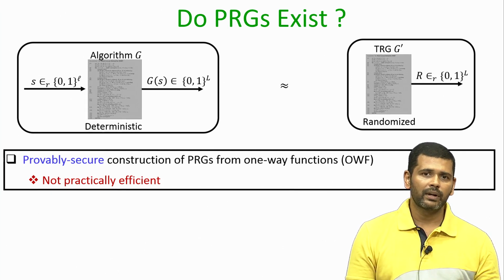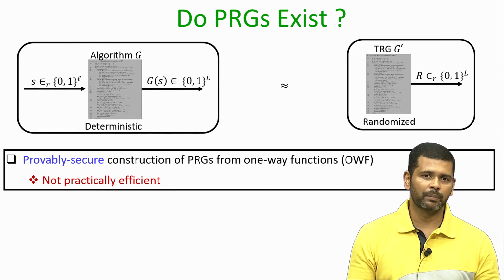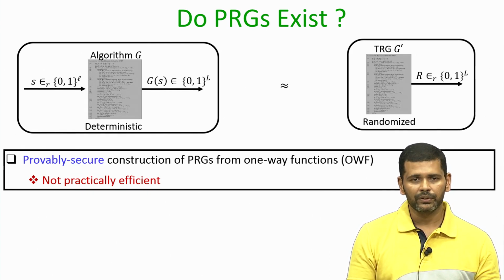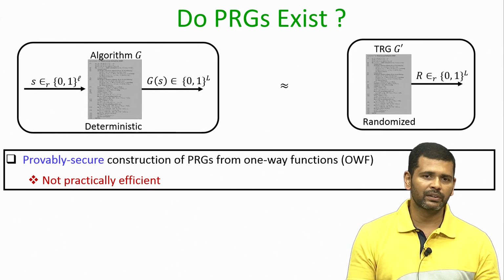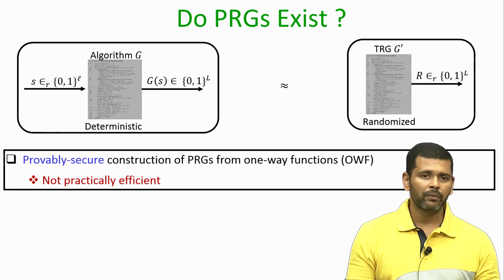It turns out that there are two ways to design PRGs. The first way is provably secure constructions of PRGs from one way function. When I say provably secure, I mean that for the constructions that we give using one way function, we give a proof that indeed the construction is a PRG, in the sense that there exists no polynomial time distinguisher which can distinguish the outcome of the resultant PRG from the corresponding true random number generator. Unfortunately, we cannot use them in practice because the amount of computation involved in the resultant construction is of several orders of magnitude.